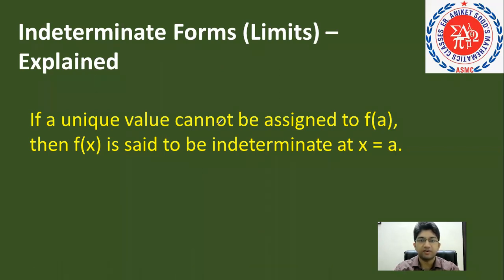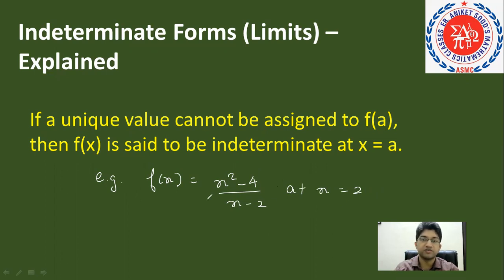If a unique value cannot be assigned to f of a, where f of a means the value of the function f of x at x equal to a, then f of x is said to be indeterminate at x equal to a. For example, if we take f of x equal to x square minus 4 upon x minus 2 at x equal to 2, one can clearly see it turns out to be 0 by 0, which does not give us a finite or unique value.